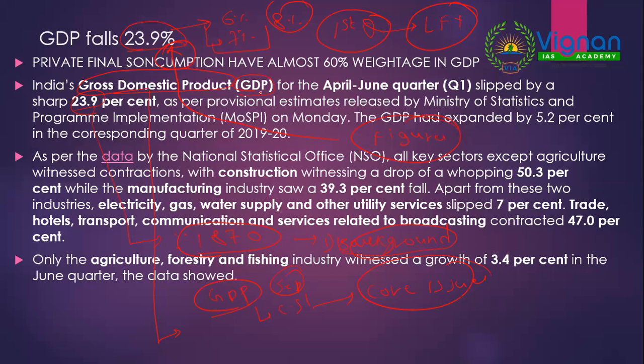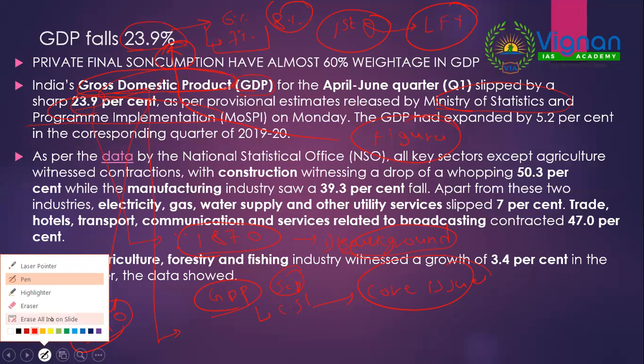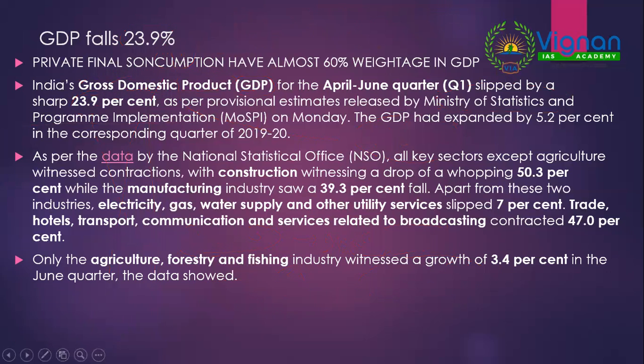What exactly is gross domestic product? Now again, who releases this gross domestic product? This is what normally you neglect. This is very much important for UPSC, and it has been asked at least 5 to 10 times previously in UPSC. So gross domestic product is estimated by the Ministry of Statistics and Programme Implementation. As I've told you, they are comparing the first quarter GDP to last year's quarter, right? In the same quarter of the last financial year, the GDP expanded by 5.2%, whereas in this financial year, it contracted by 23.9%.